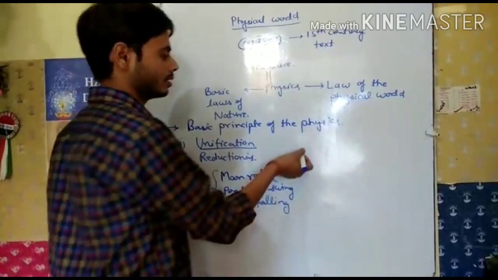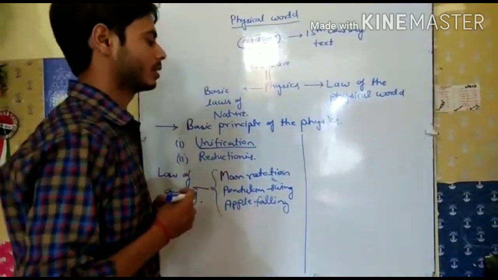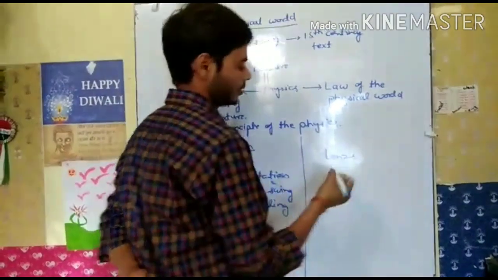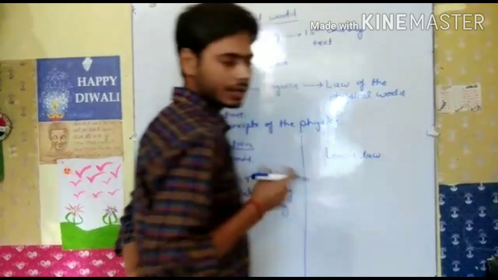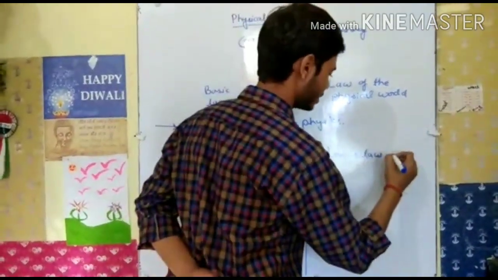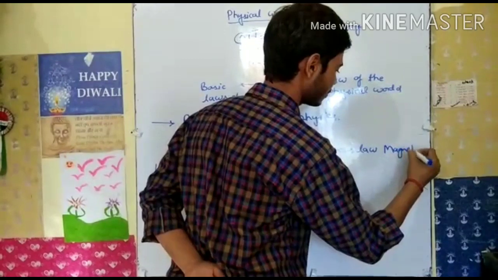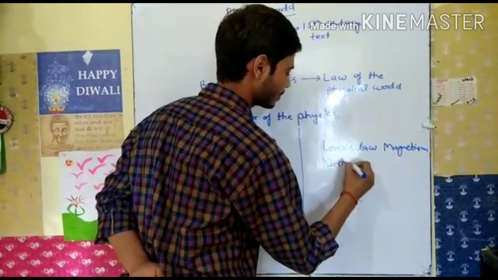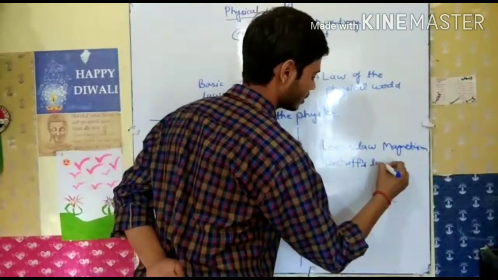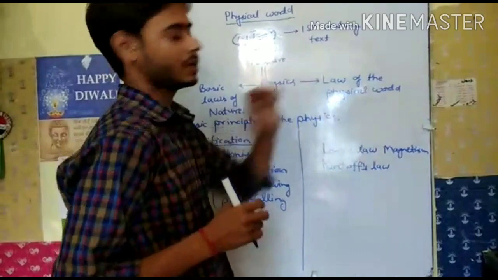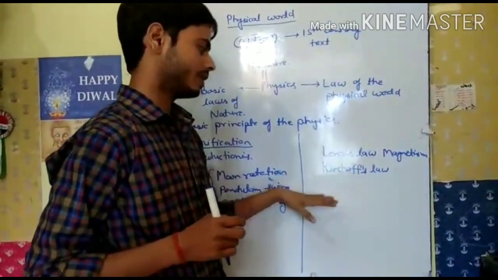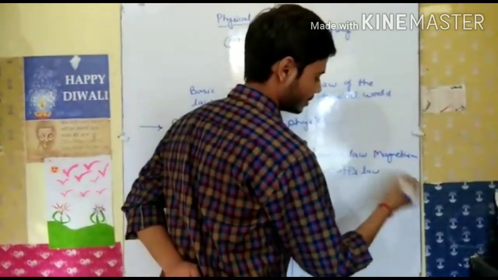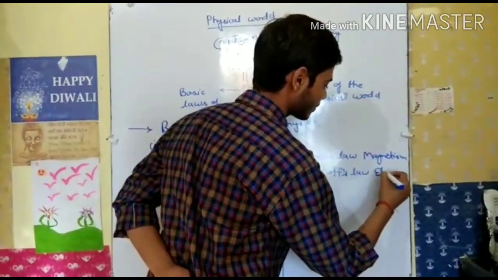Some more examples of unification: Lenz's law, which we will read in magnetism. Kirchhoff's law, because Kirchhoff gave mainly two laws, first law and second law. Here we talk about Kirchhoff's second law, KVL, which we will read in electricity.